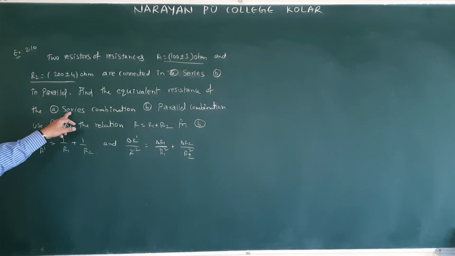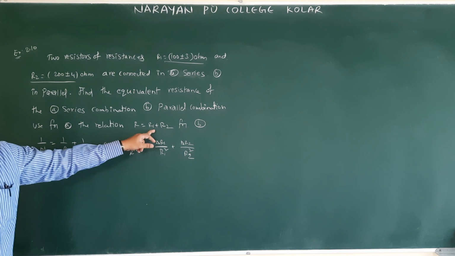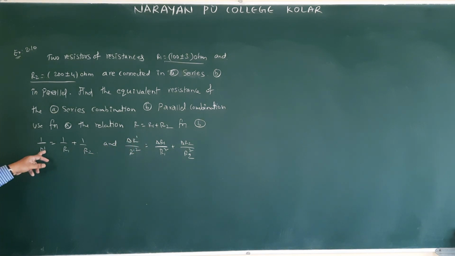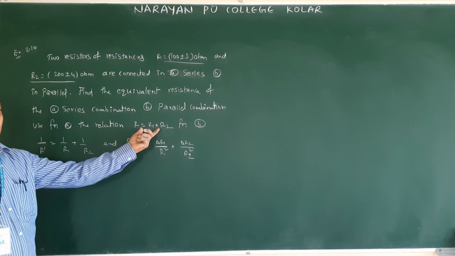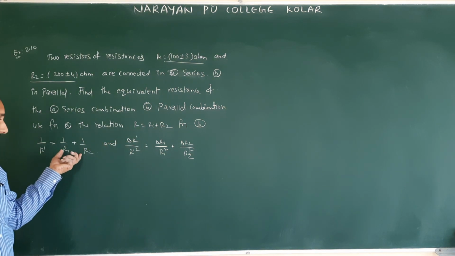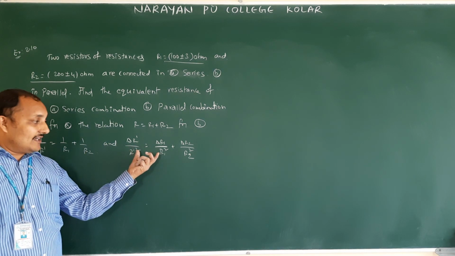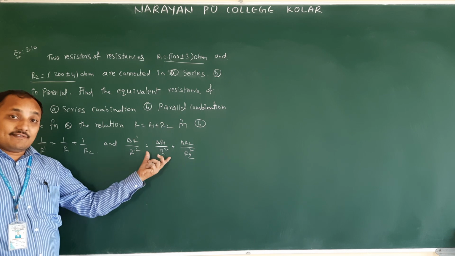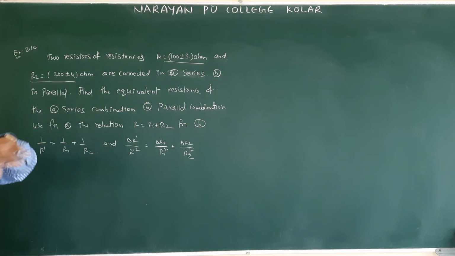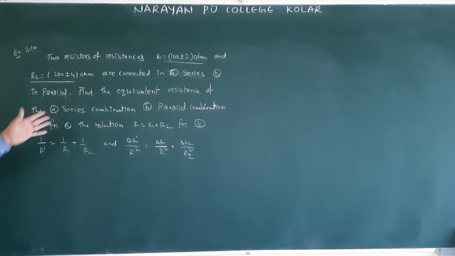For A, for the series combination, they gave this relation. Already you came to know this. And for B they gave this relation, 1 by R1 plus 1 by R2. So this is addition. Why they gave this: for this percentage error or relative error you will be getting an equation like this, but you don't know the error. Therefore they gave this relation also, in the question only, if you have seen. So first we are going to find R1 plus R2 in series.